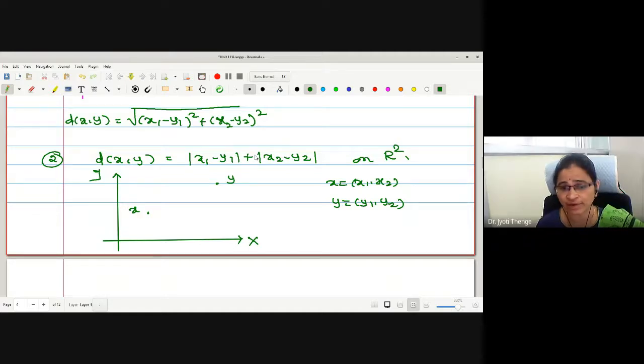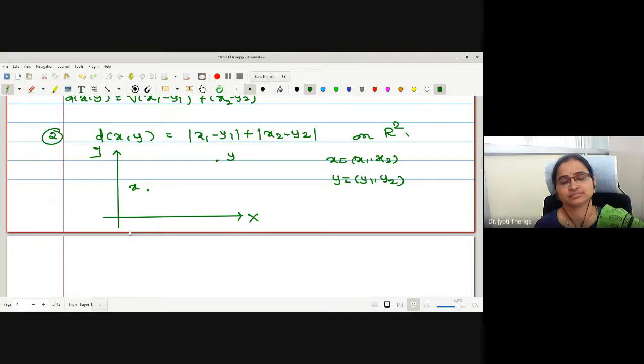But how should I find this mod x1 minus y1? Mod x1 minus y1, where is the location?